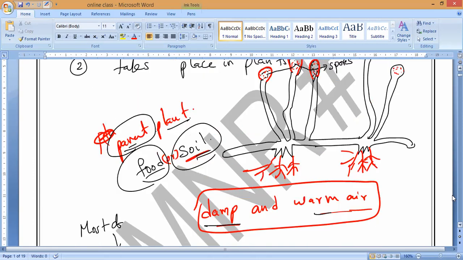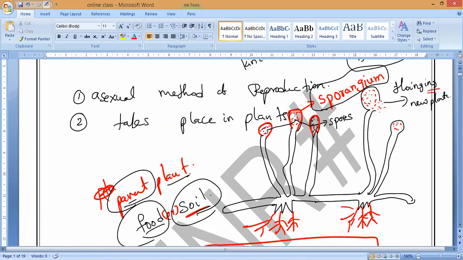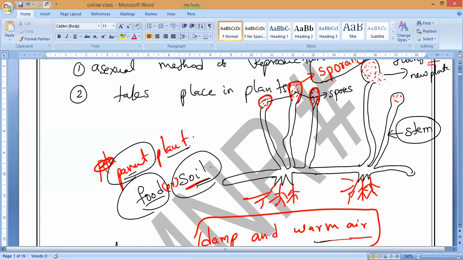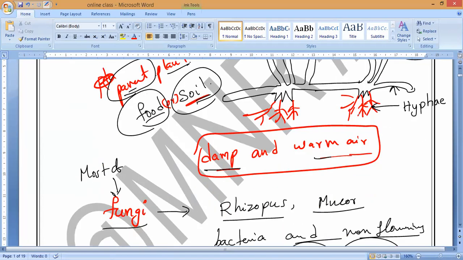Now, in these parent plants, also remember this part is called the stem. What do we call it? Stem. And down here, if you notice, these root-like structures, as well as this one, both we call hyphae. Even sometimes they will ask you to draw this diagram also. We don't need to struggle much. Simply you can write the definition of spore formation and draw this diagram for a 2-mark question. So this is what we call spore formation.